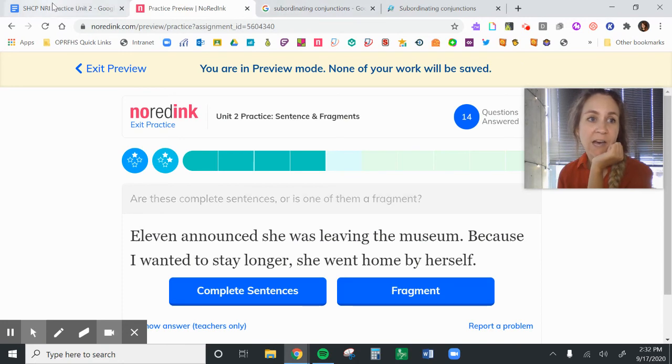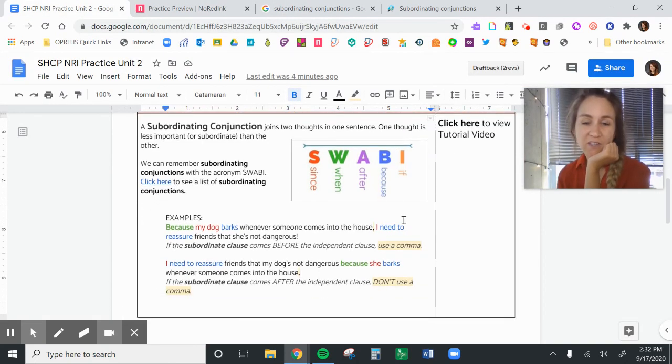All right, so those are the main things that you have to know for that. Basically, is it a complete clause, or is it a fragment, or is it a full thought? You just have to watch out for whether the subordinate clause is actually connected to the independent clause.